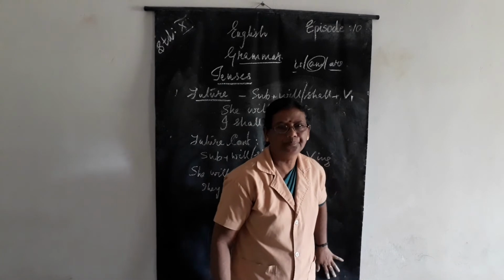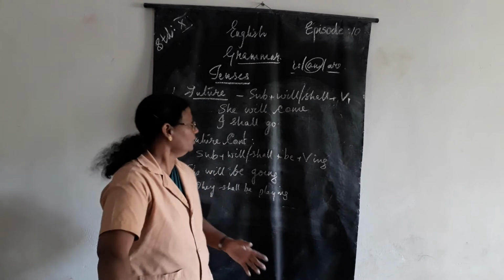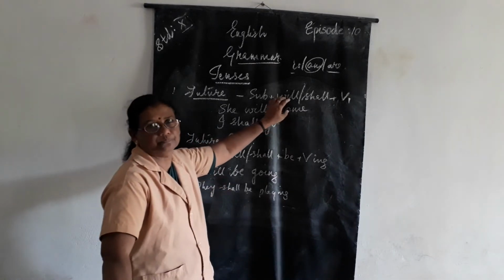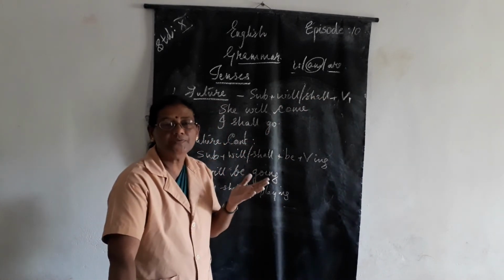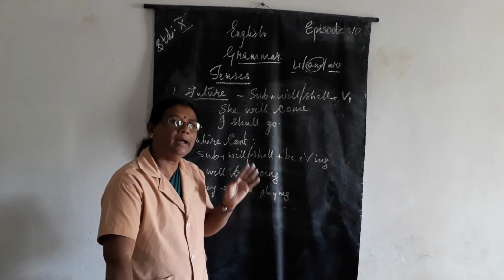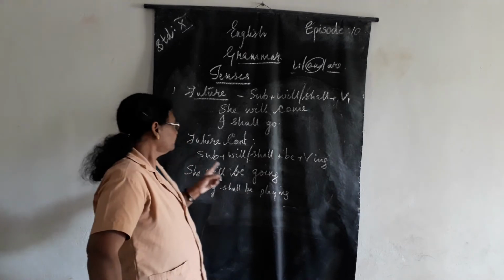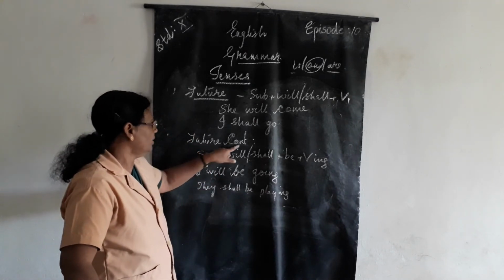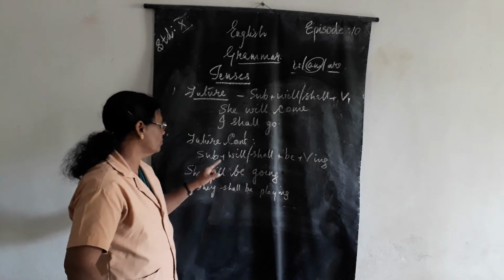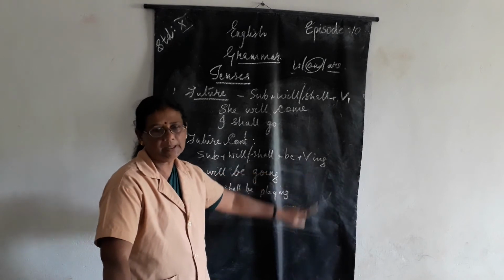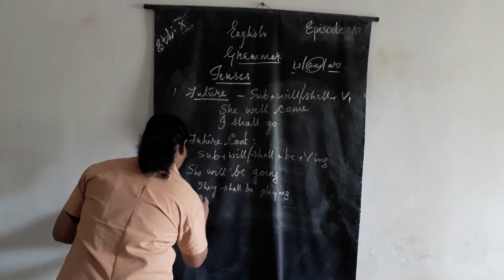So simple future is the work what we are going to do tomorrow, and there the subject plus will or shall plus the first form of the verb. In the past we use the second form of the verb, and in the present only adding s or es. Clear to you? Now future continuous. So already what we are going to do tomorrow, and it is going to continue. So will or shall plus be plus verb ing. Now coming to the third.